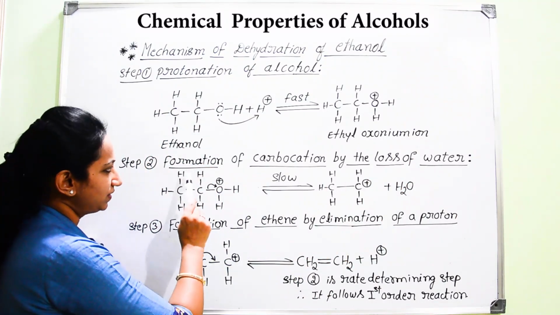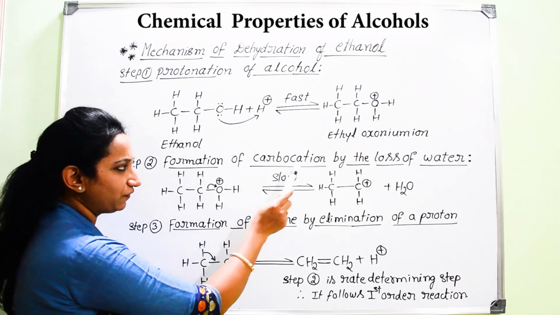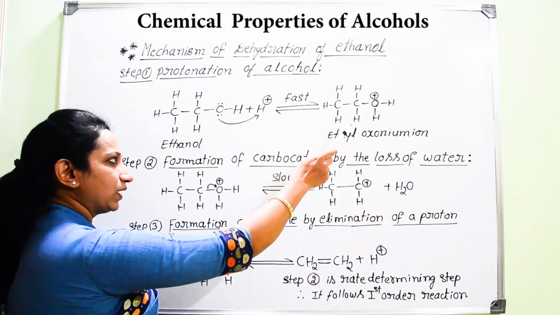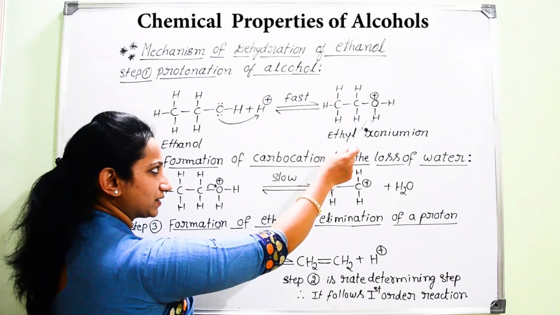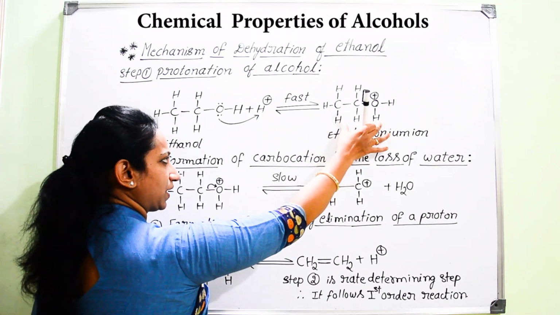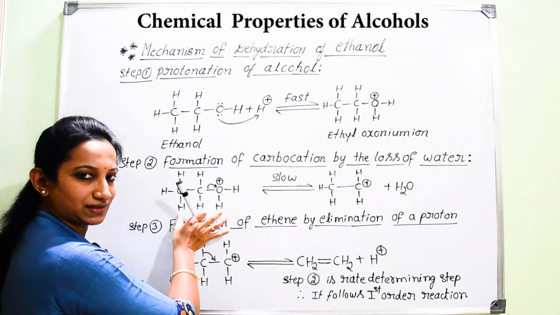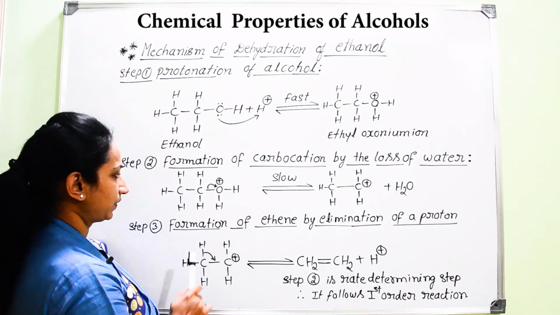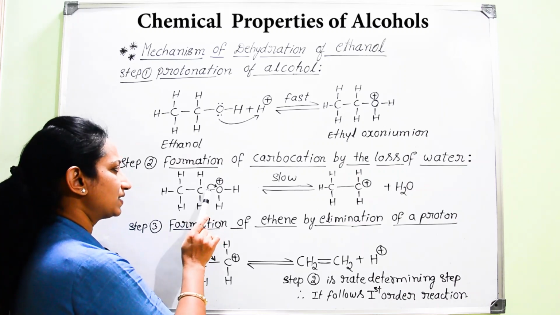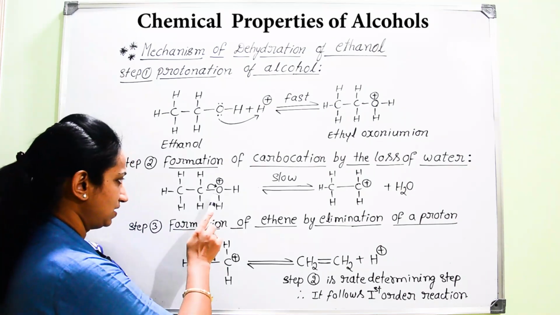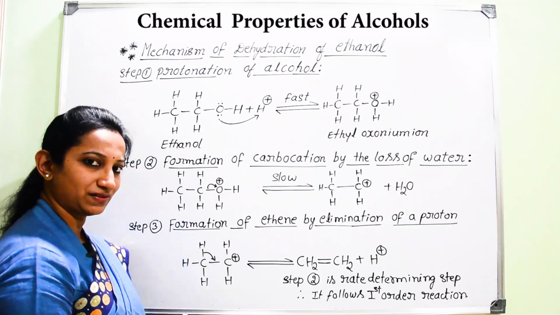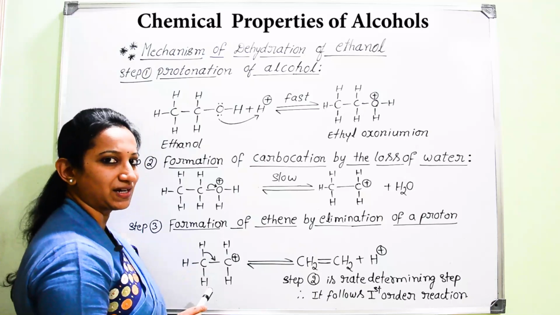Next, if you go for the second step, formation of carbocation by the loss of water. Whatever product you got in the first step, you should write that structure as it is in the second step as the starting reagent. Now, is this ethyl oxonium ion stable or unstable? We can easily guess. Since oxygen is highly electronegative in nature and it is carrying a positive charge, it can't bear that positive charge, right?